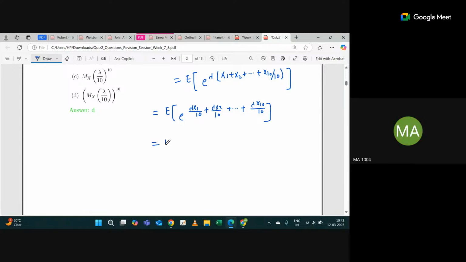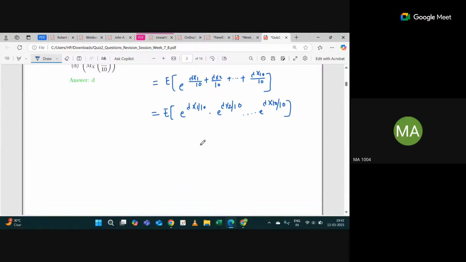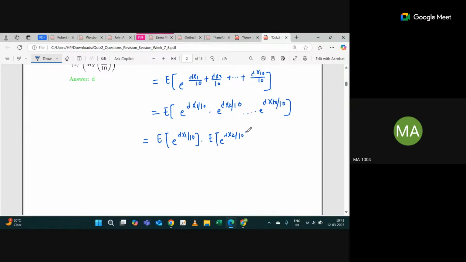Since it is an exponential of a sum, I can write it as e raised to power lambda x1 divided by 10 into e raised to power lambda x2 divided by 10 up to e raised to power lambda x10 divided by 10. All are independent, so I can write the expectation of e raised to power lambda x1 divided by 10 into the expectation of e raised to power lambda x2 divided by 10 up to the expectation of e raised to power lambda x10 divided by 10. Any doubt?